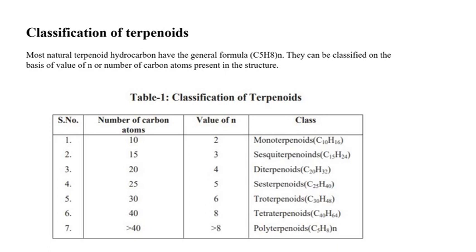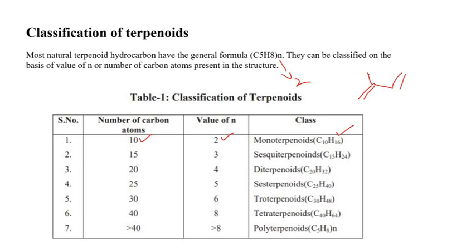Okay, so as you can clearly see on the table, the value of n is very important here. If the value of n is 2, then obviously the number of carbons will become 10, because 5 twos are 10, you get 10 carbon atoms. They are called monoterpenoids. So as I told you earlier, this is our unit, don't forget. If two of these units join together, it becomes C10H16.